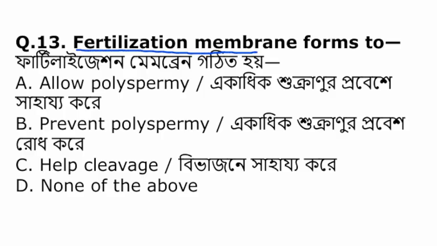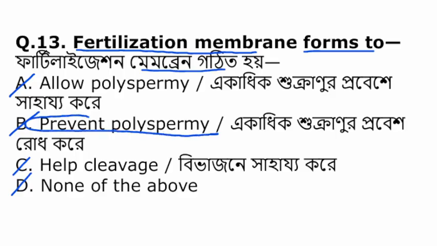Fertilization membrane forms to, allow polyspermy, prevent polyspermy, help cleavage, or none of the above. The fertilization membrane prevents polyspermy, that ensures that only one sperm can fertilize the egg.